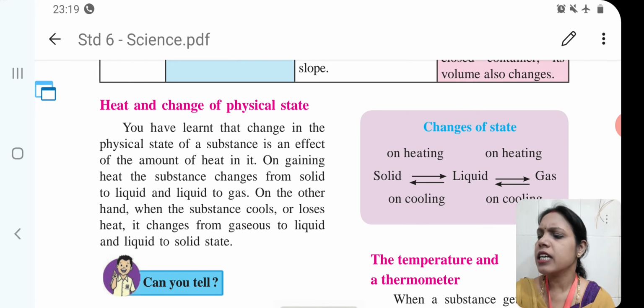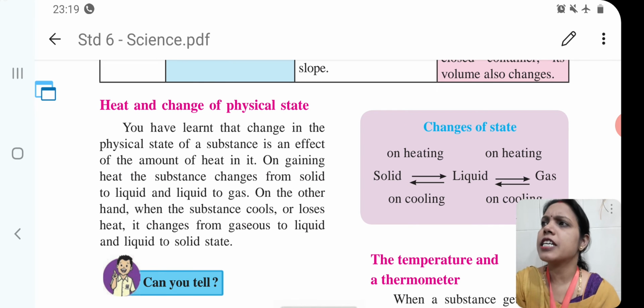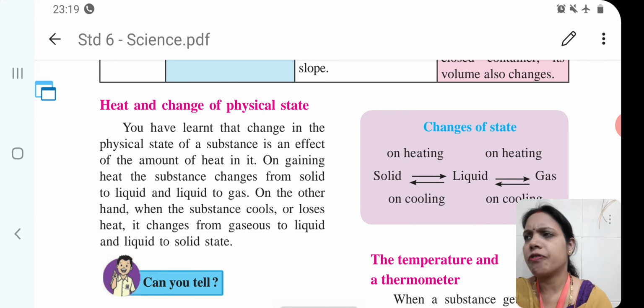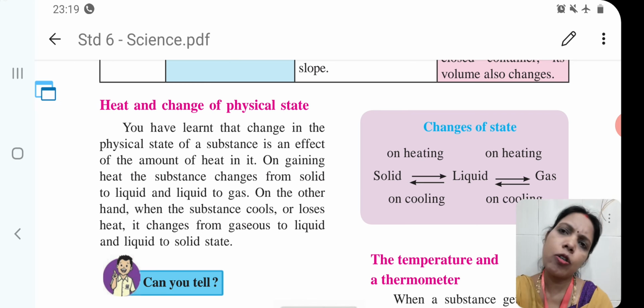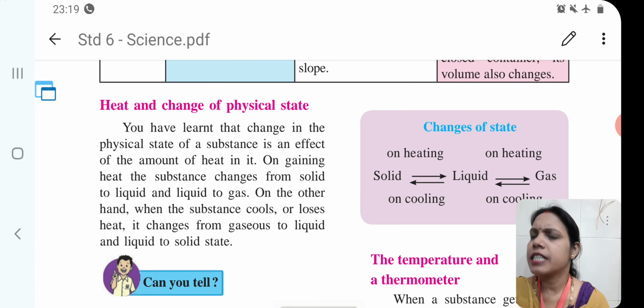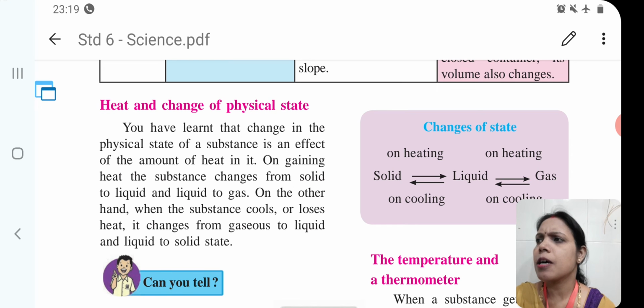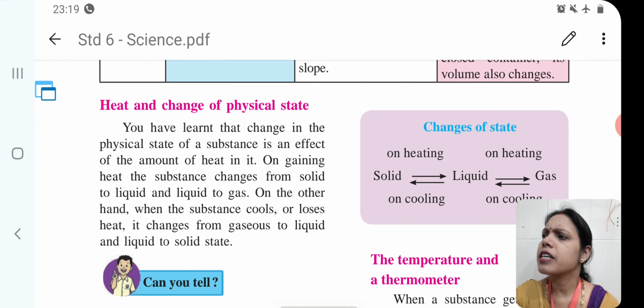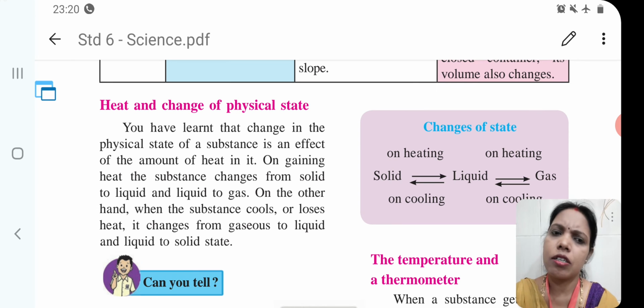On gaining heat, the substance changes from solid to liquid and liquid to gas. On the other hand, when the substance cools or loses heat, it changes from gaseous to liquid and liquid to solid state.